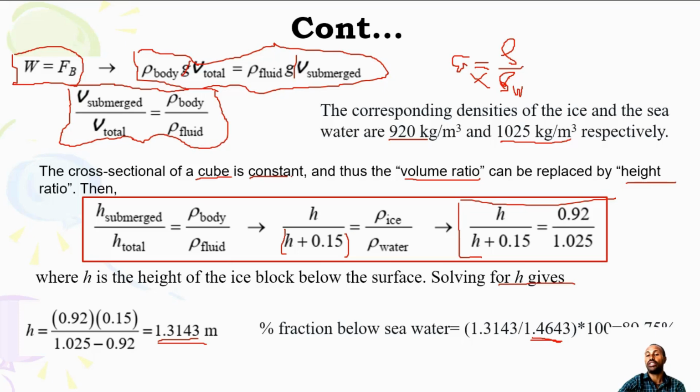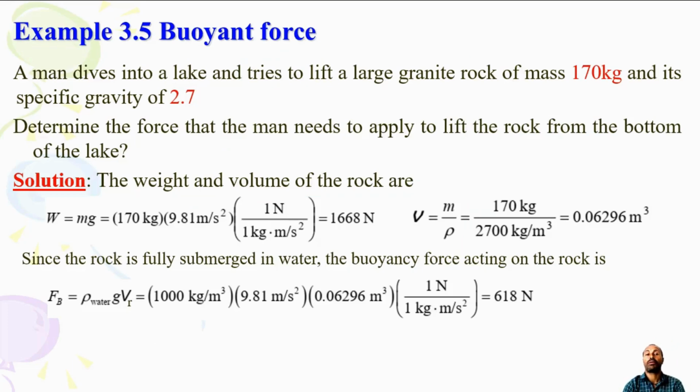The percentage of the ice block below the sea water will be 89.75%.